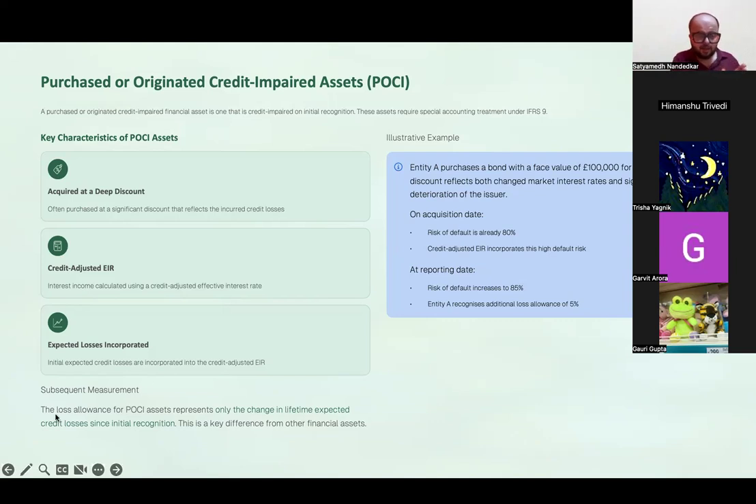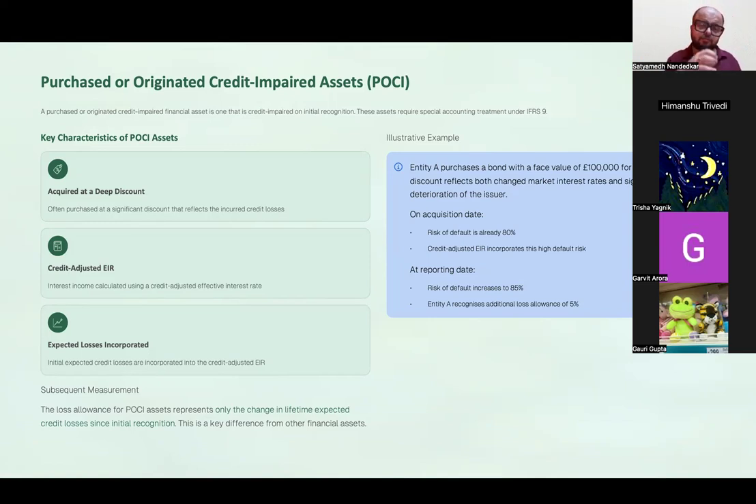Now, once these credit impaired assets are taken on as a part of the financial statements, imagine that on the date you took over these assets, the probability of default was 70%. And on the balance sheet date, the probability of default has gone up to 80%. That change will have to be reflected as another 10% of expected credit loss in your financial statements.